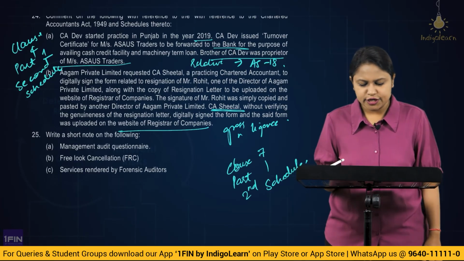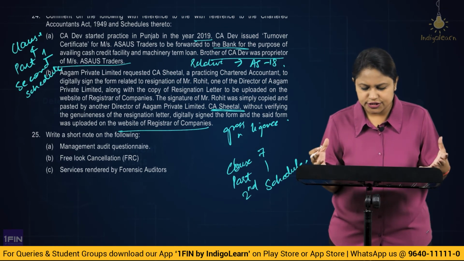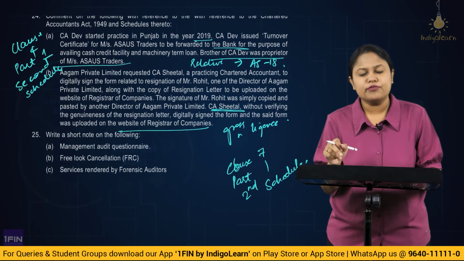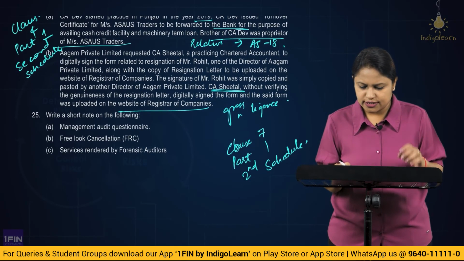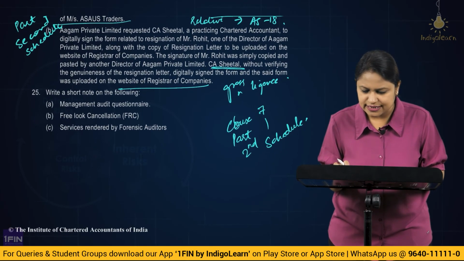Correct? Where you will be guilty of professional misconduct because of not carrying on your duty with due diligence, or you are grossly negligent while performing your duty. So here it was very important to verify the genuineness and only then give a signature. So as per this particular clause 7, part 1, second schedule, CA Sheetal is guilty of professional misconduct.